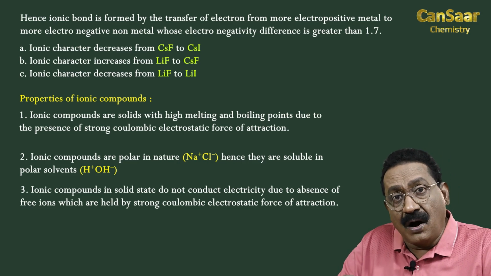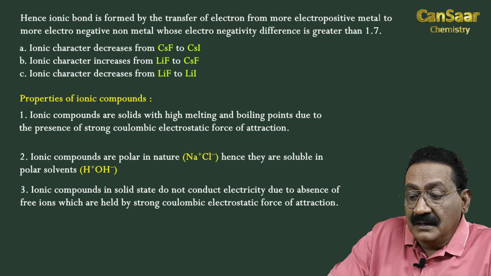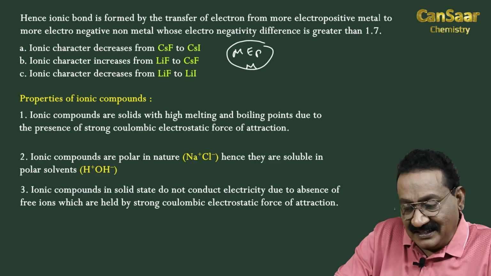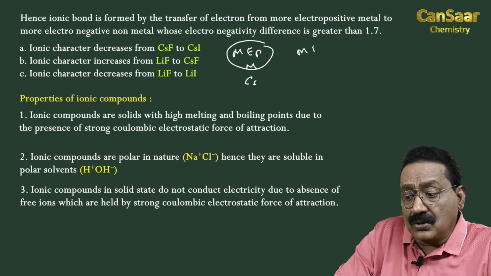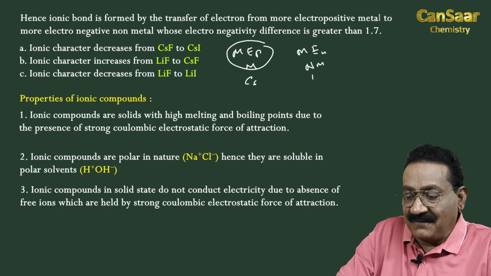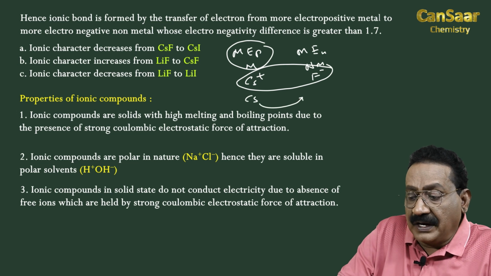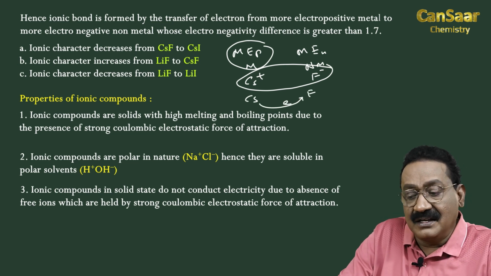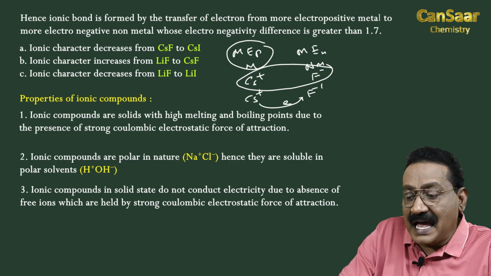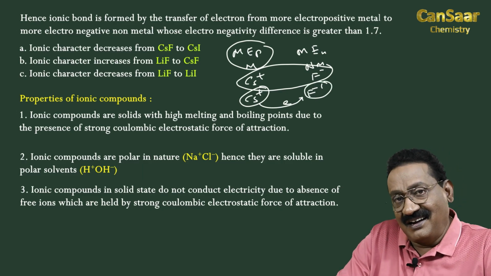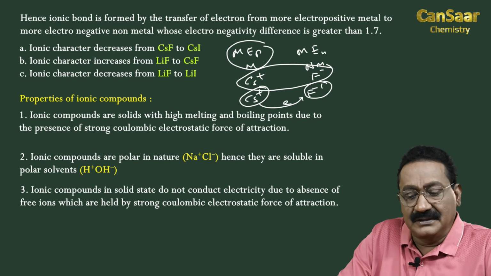Hence, ionic bond is formed between the more electropositive metal like cesium and the more electronegative non-metal like fluorine. Readily forms cation, readily forms anion, we have ionic bond. That is, from cesium to fluorine, transfer of electron: cesium gives electron forming cation, fluorine takes electron forming anion, and between these two oppositely charged ions, cation and anion, we have ionic bond.